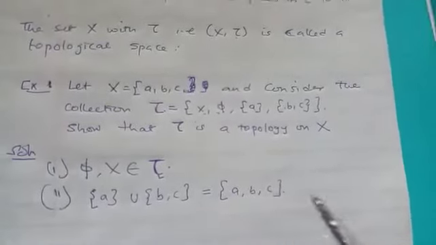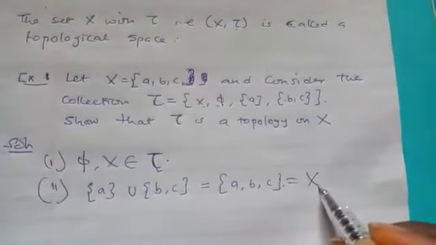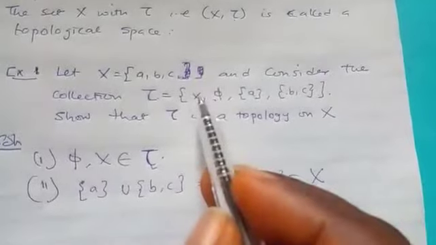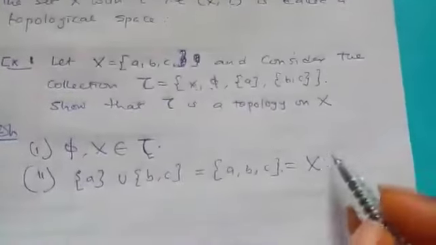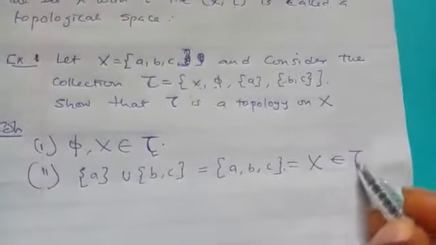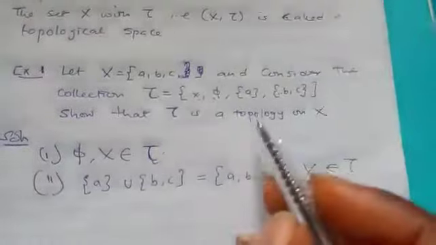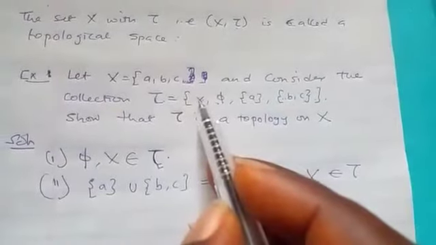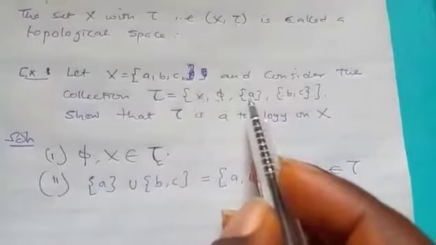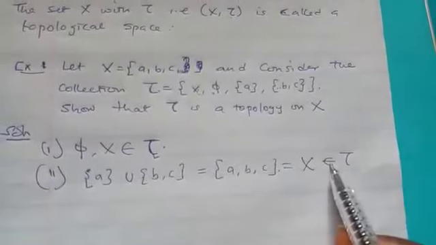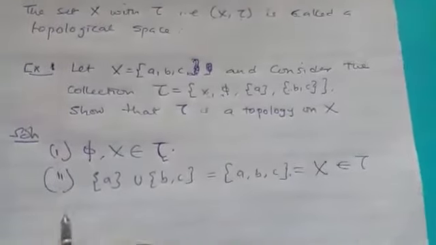So you see that this ABC is the same thing as our S, and S is inside this list. So this belongs to tau. So the union belongs to tau. If you pick any union, even if it is S union A that we pick, the answer will still be inside tau.